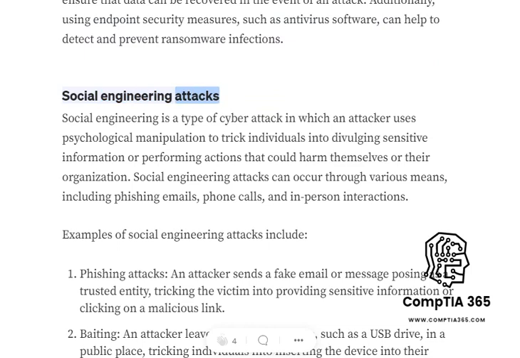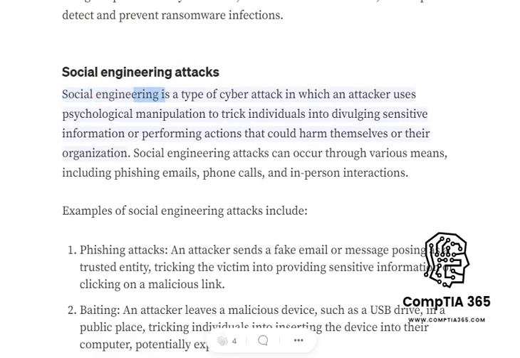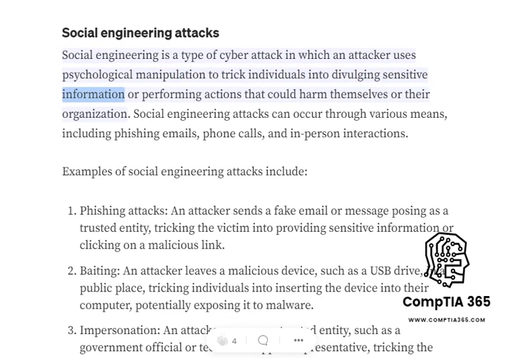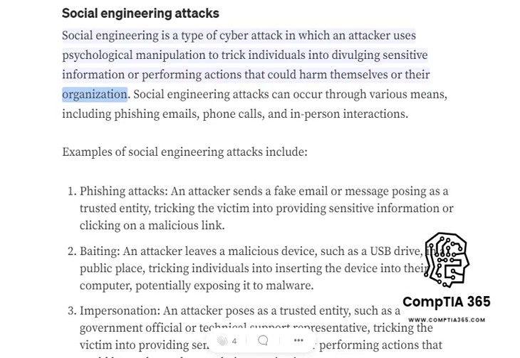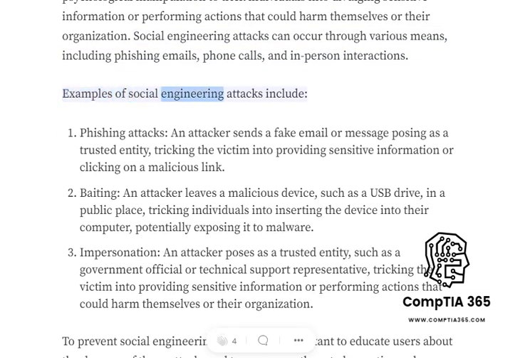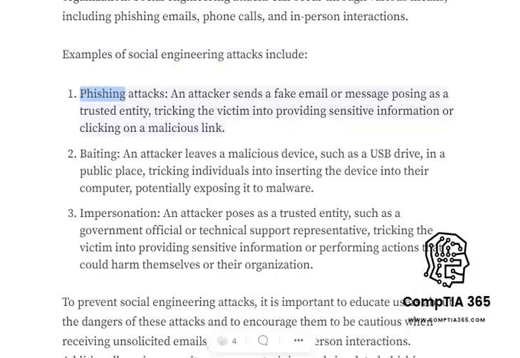Social engineering attacks. Social engineering is a type of cyber attack in which an attacker uses psychological manipulation to trick individuals into divulging sensitive information or performing actions that could harm themselves or their organization. Social engineering attacks can occur through various means, including phishing emails, phone calls, and in-person interactions. Examples of social engineering attacks include phishing attacks.